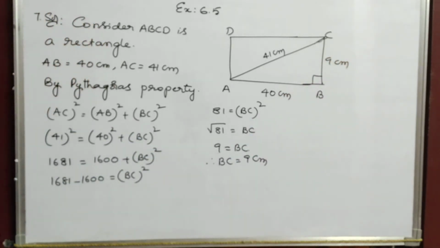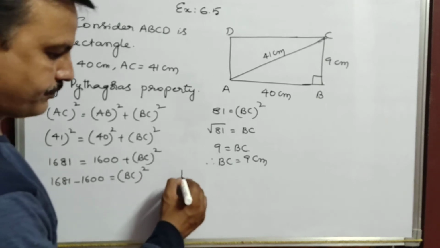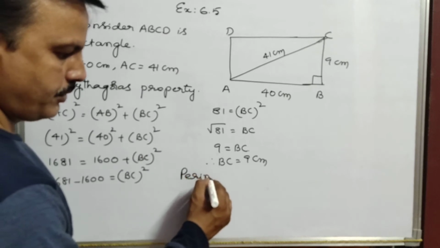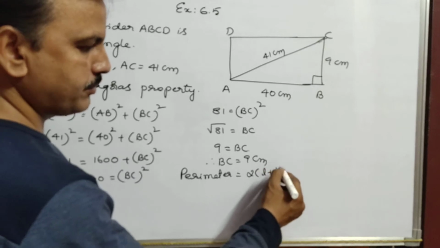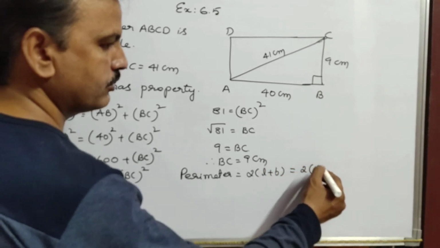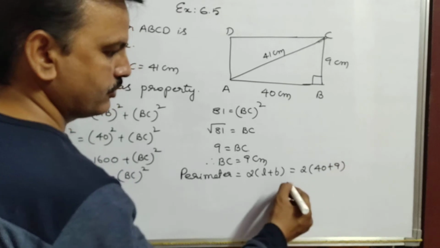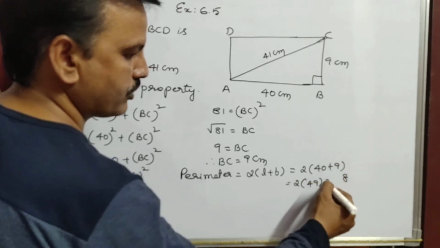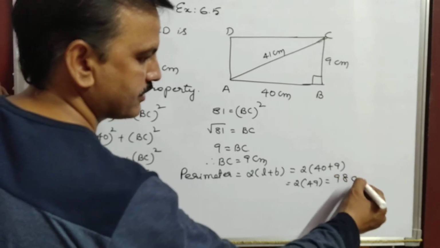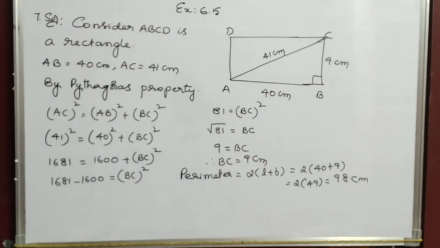That means you got the breadth now. It is asking for the perimeter of a rectangle. What is the perimeter of a rectangle formula, children? 2 into L plus B. So perimeter of a rectangle equals 2 into L plus B, that is 2 into 40 plus 9. So 2 into 49. 2 nines are 18, 2 fours are 8 plus 1, 98 centimeters.